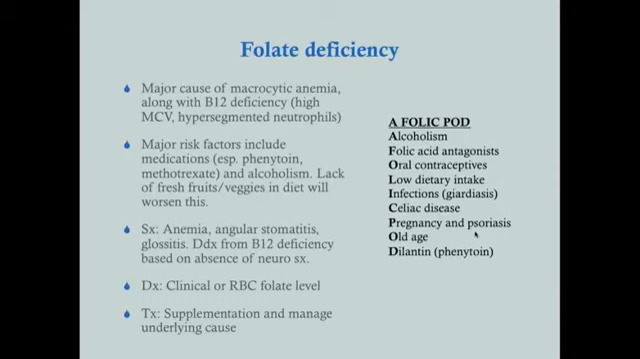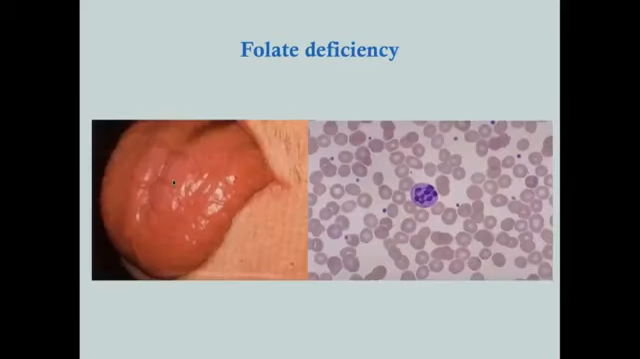Psoriasis, because you have increased skin turnover, and so because of that, you need more folate. Old age, not sure why, and then Dilantin. Okay, so those are your causes of folate deficiency. So that's that big swollen beefy tongue, also known as glossitis, and this is your hypersegmented neutrophil.